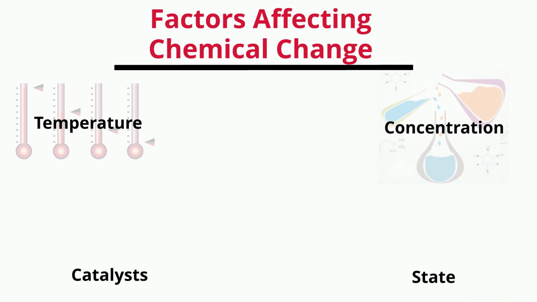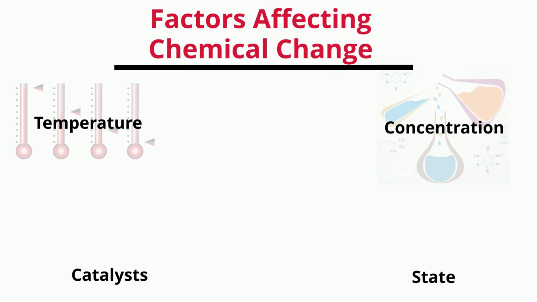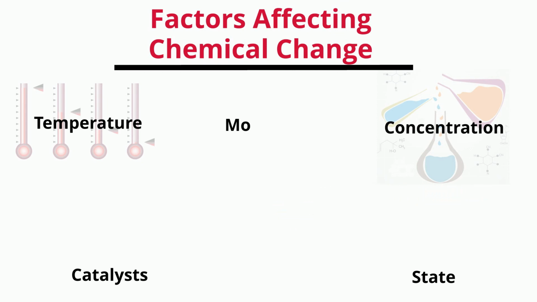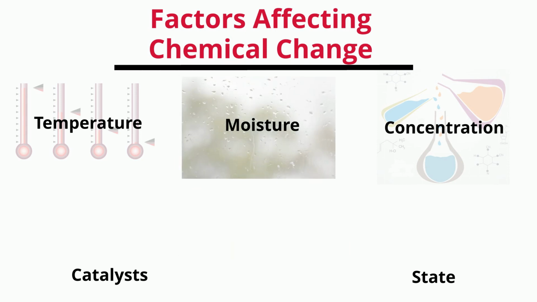The state of the reactant will also affect the chemical change, as a particular element or molecule might sometimes react differently when in a different state. For example, it will react faster when in liquid state rather than the solid state, or vice versa. As we saw earlier how moisture speeds up the rusting process, it similarly helps accelerate the chemical change or even initiates it. These factors either initiate a chemical change or they help push forward a chemical reaction.